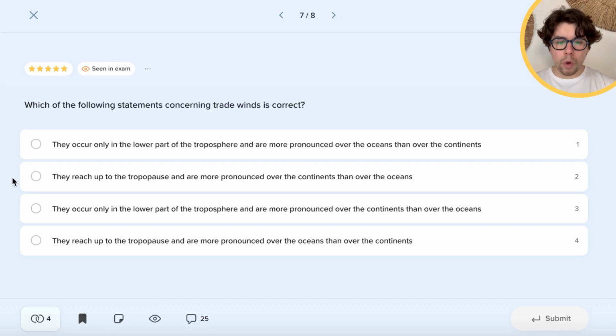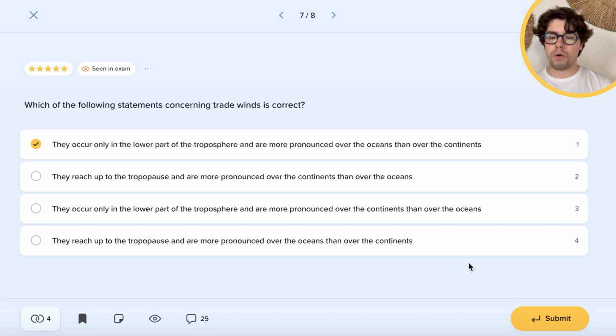So of course, they will occur in the lower part of the troposphere because this is air replacing the low pressure area underneath, and they will be much more pronounced around the oceans because, again, as we mentioned, there is less friction force over oceans than over the continents.